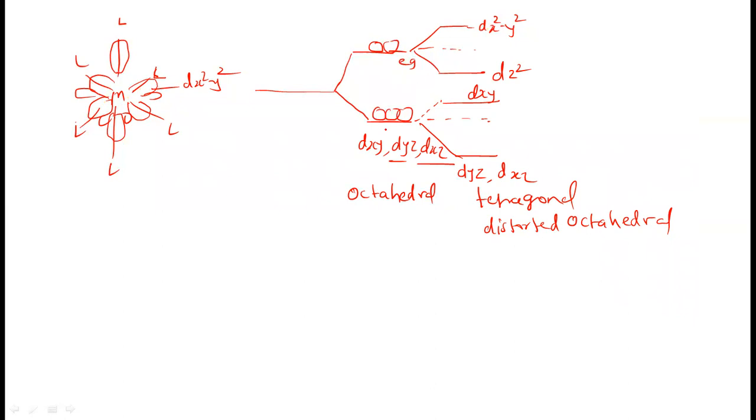Similarly, in the case of the T2g orbitals, that is dxy, dyz and dxz, the energy of dxy will increase because they are nearer to these ligands, and the energy of dyz and dxz will decrease here. So the d orbitals, particularly the T2g orbitals and Eg orbitals, cannot remain in the degenerate state. They are further split in the tetragonally distorted octahedral complex.